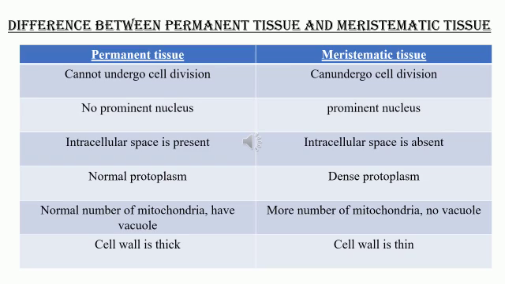Coming to the cell wall, in permanent tissue the cell wall is very thick, whereas in meristematic tissue the cell wall is very thin. These are the major differences to know before you get into the concept.